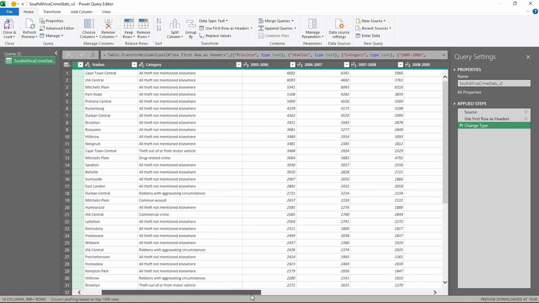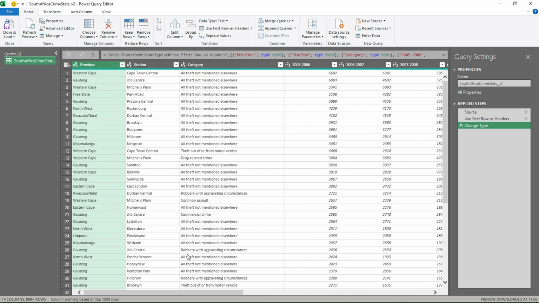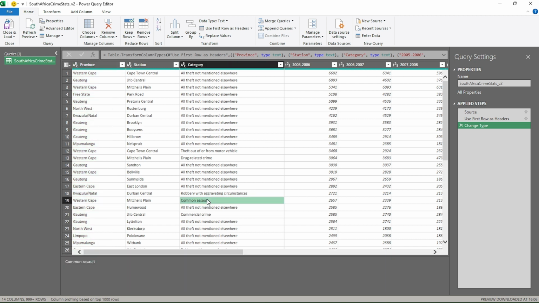The data is collected from 2005 to 2016, so it's a 10-year period. So this is how it works. Let me give an example. A category is the name of the crime, for example, common assault. So common assault reported in Mitchell's Plain Police Station, which is based in the Western Cape.